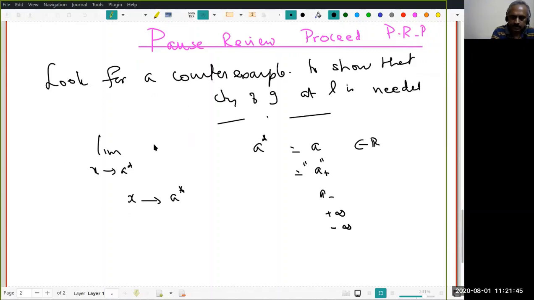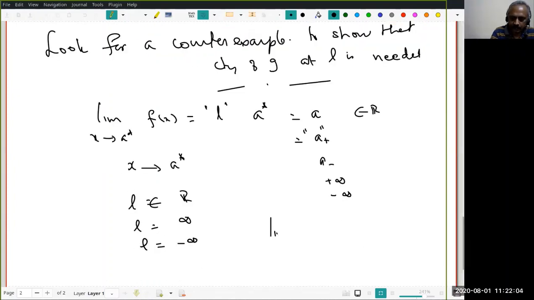Do you understand this? So f(x). And this L again could be a real number, or L could be plus infinity or L could be minus infinity. I want to assign meaning to this object. How many of you understand? It may look cryptic, but do you understand?